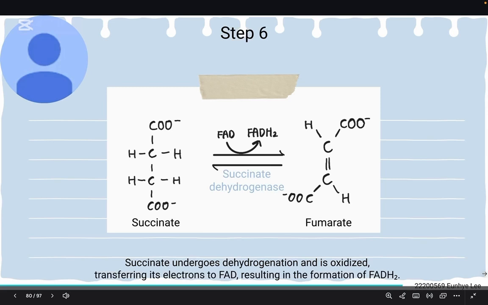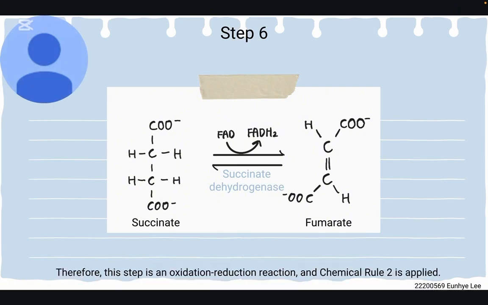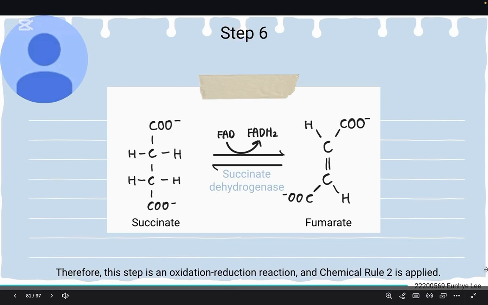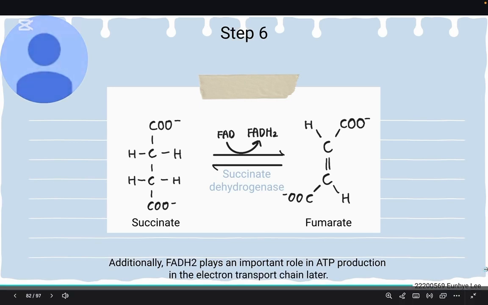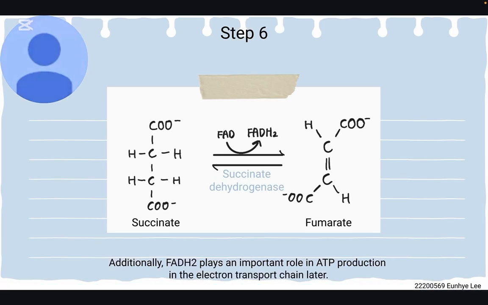Succinate undergoes dehydrogenation and is oxidized, transferring its electrons to FAD, resulting in the formation of FADH2. Therefore, this step is an oxidation-reduction reaction, and chemical rule 2 is applied. Additionally, FADH2 plays an important role in ATP production in the electron transport chain later.